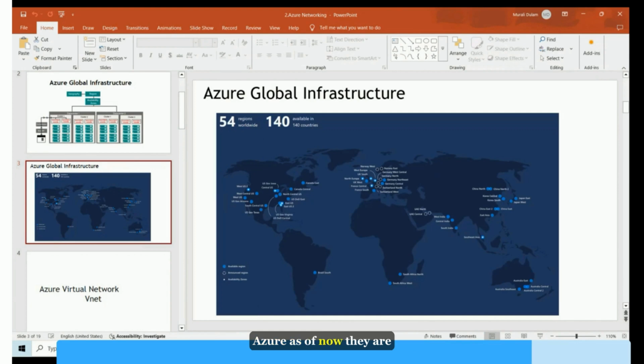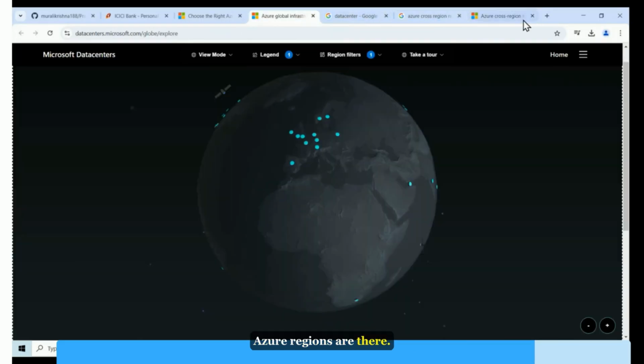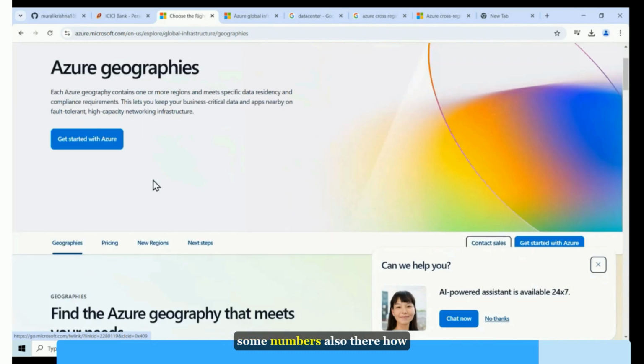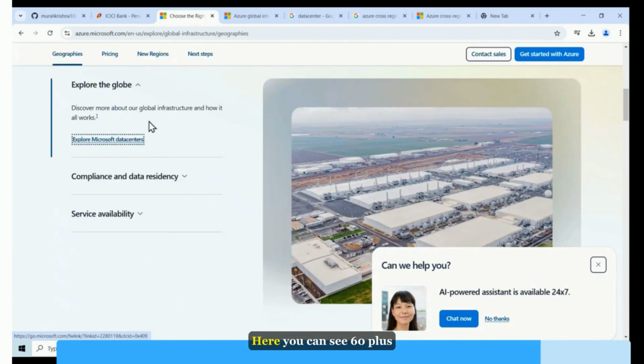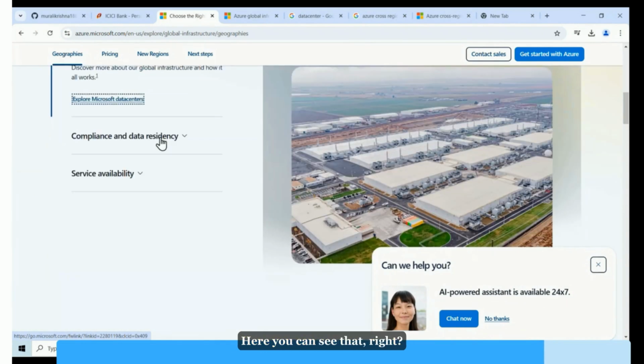As of now, let us see how many Azure regions they are maintaining. Azure regions. Here you can see somewhere some numbers also there. How many regions are there? Here you can see, 60 plus regions are there. Total 60 plus regions, right?